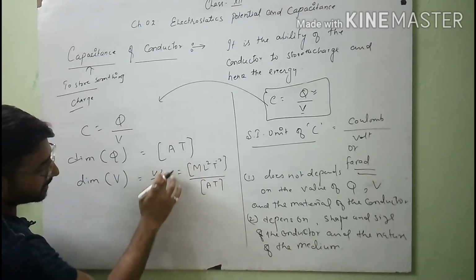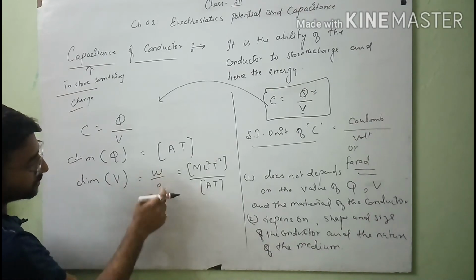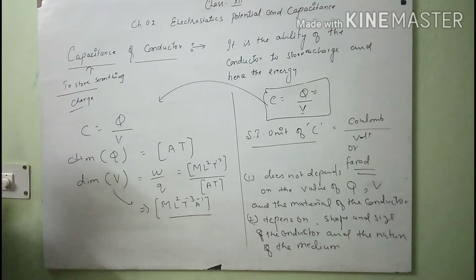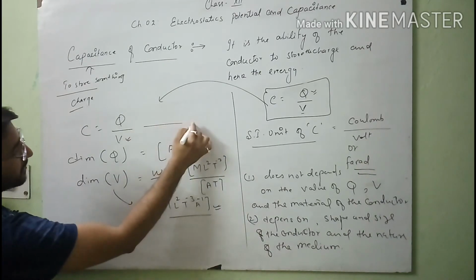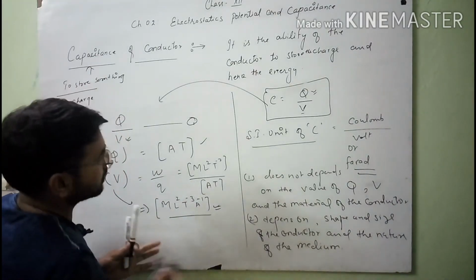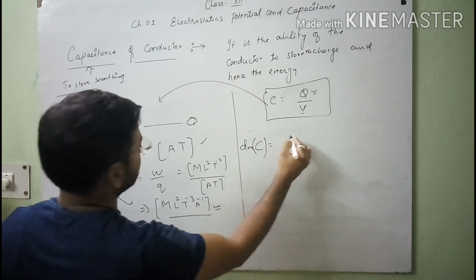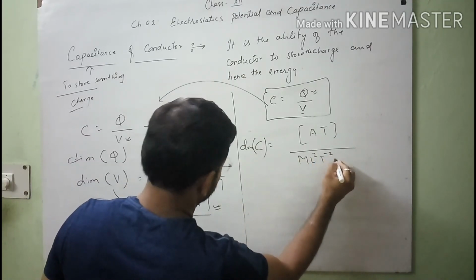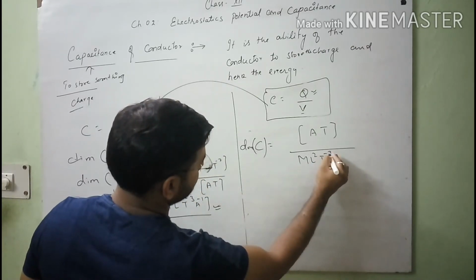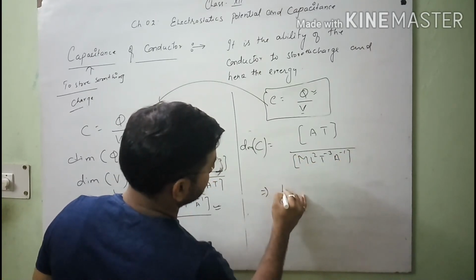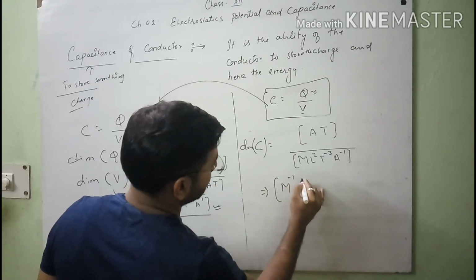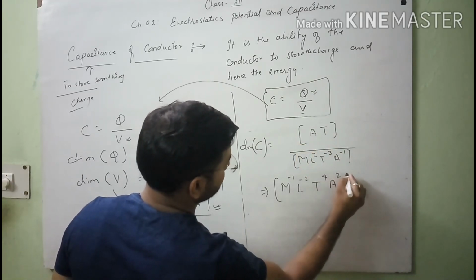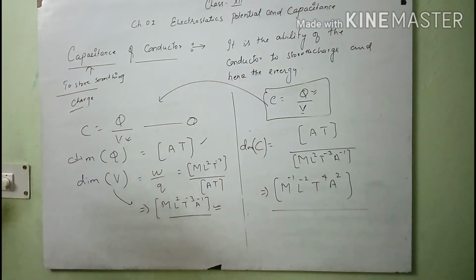So with the help of these two relations, we can get ML²T⁻³A⁻¹ as the dimension formula of V. After substituting the dimension formula of Q and V in this relation, you will get the final dimension formula of C. Here I will write, dimension of C equals dimension of Q, which is AT, over dimension of V, which is ML²T⁻³A⁻¹, by which you can get M⁻¹L⁻²T⁴A². So this one is the dimension formula of capacitance of a conductor.